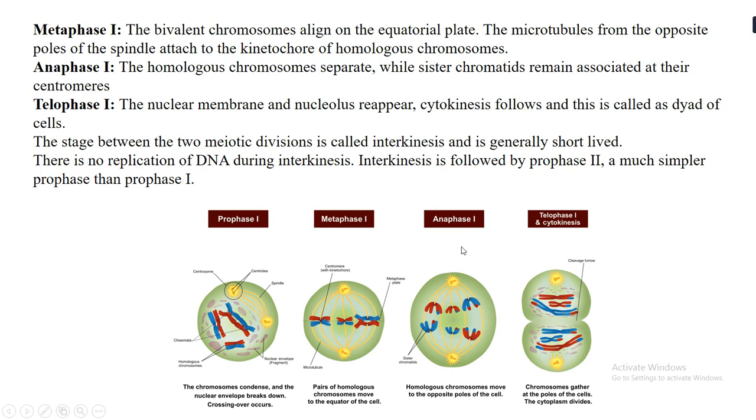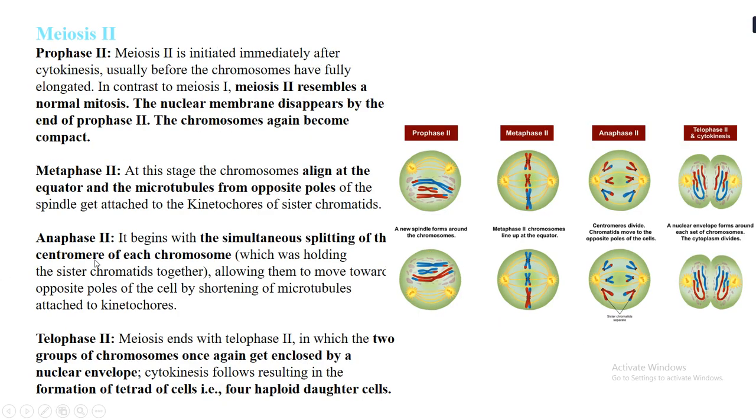Now the stage which is between the two meiotic divisions, that is the first meiosis and the second meiosis, is called interkinesis. This interkinesis stage between the two meiotic divisions is a very short-lived stage. In this phase of interkinesis, there is no replication of DNA, and then this interkinesis is followed by prophase 2, which is not very similar to prophase 1. As we saw, prophase 1 is a much more complex process. So prophase 2 is much simpler than prophase 1. So now let us see the stages of meiosis 2.